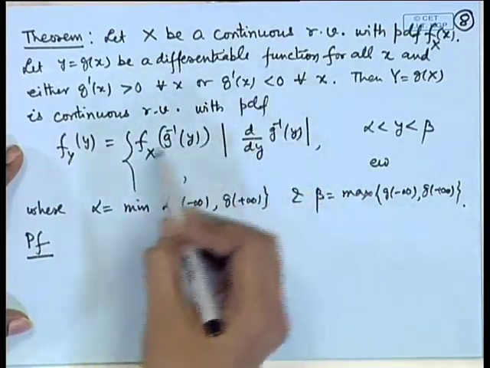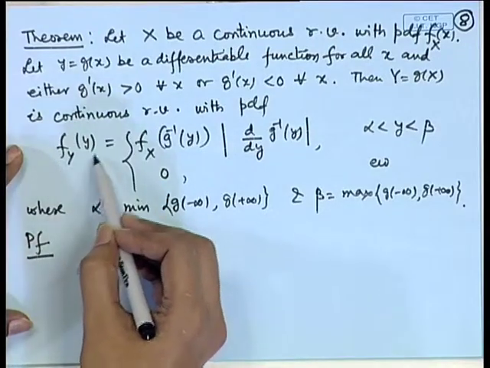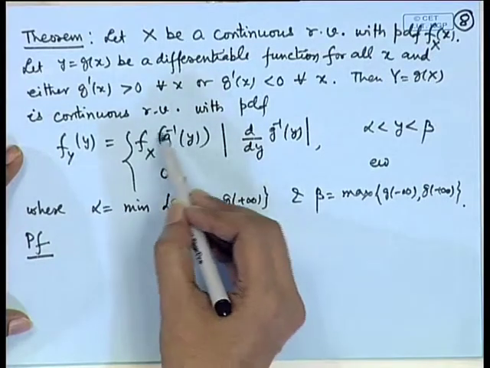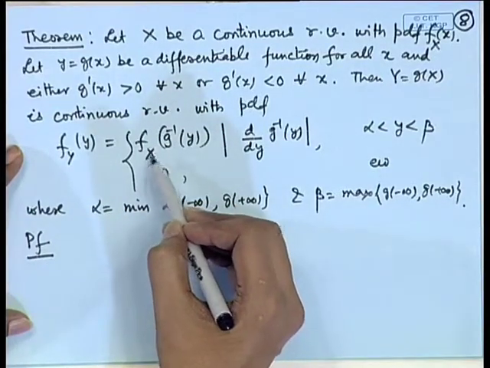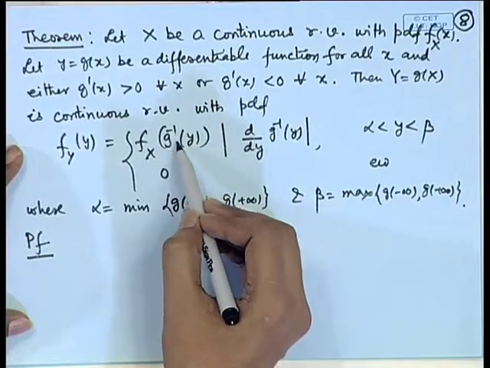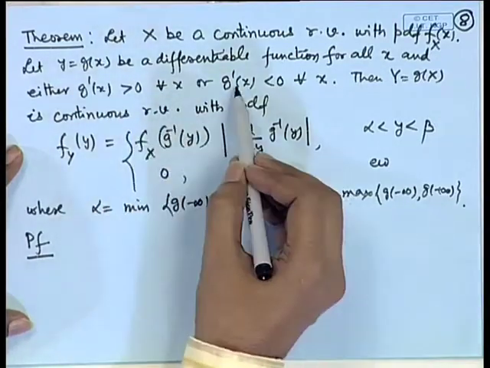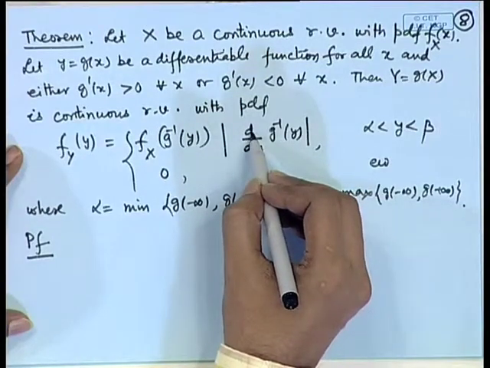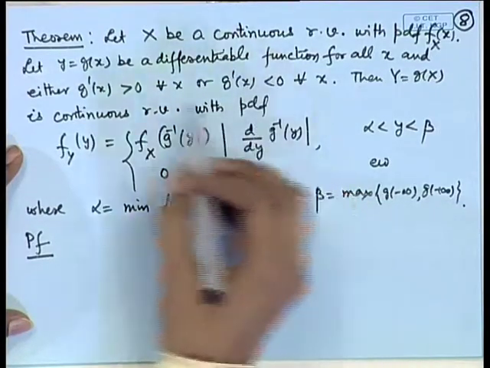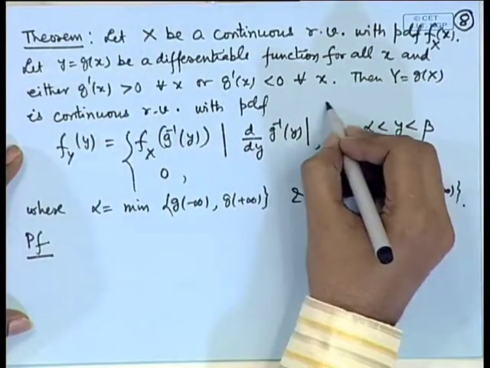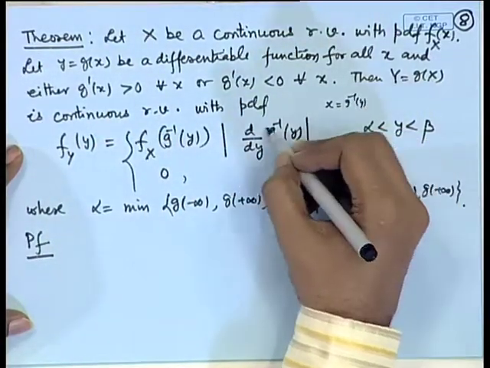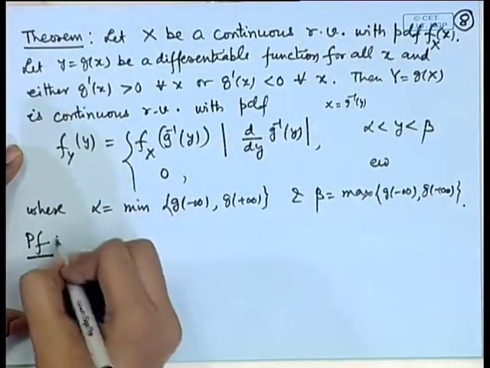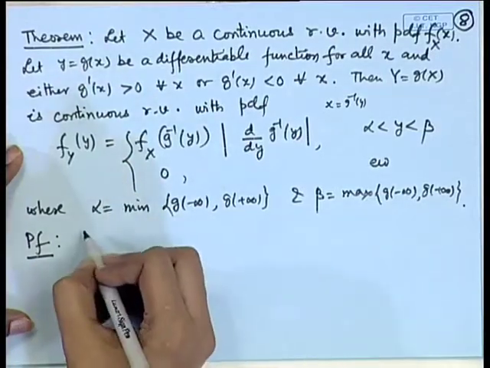In that case, there is a direct formula for the determination of the probability density function of Y = g(X). It is described in terms of the density function of X itself, that is, in place of x we substitute g^{-1}(y), which is uniquely determined under the conditions given here, and we multiply by the absolute value of dx/dy, because if y = g(x), then x = g^{-1}(y) and this term is nothing but dx/dy. So, let us consider the proof of this.